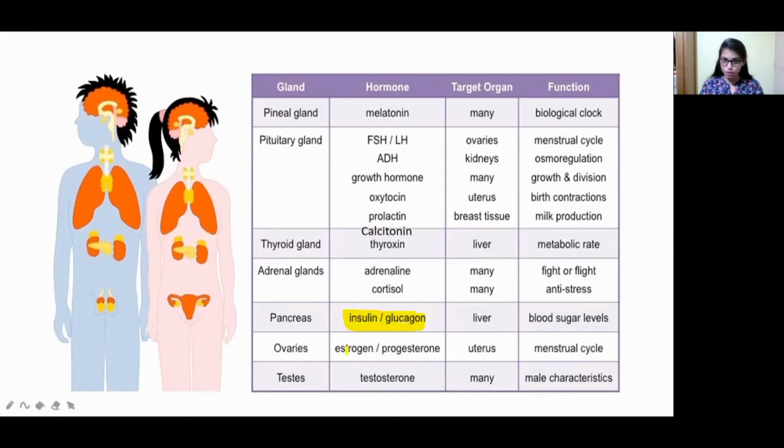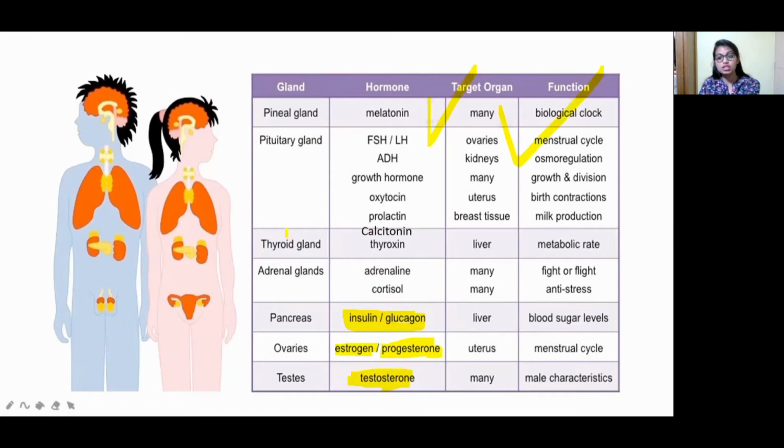In the ovaries, estrogen and also progesterone. Progesterone is in the case of pregnancy, and estrogen is in the case of females, that is, in women. Coming to the testes, that is in the male, the testosterone hormone is responsible. I have mentioned the target organ and also function here, so just go through this slide.